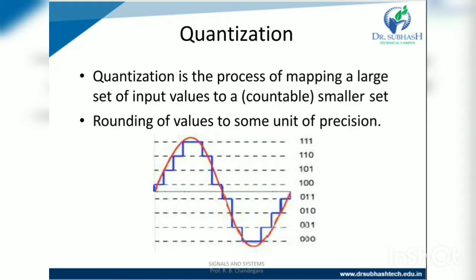These are the two basic steps involved while converting an analog signal to a digital signal. So quantization is the process of mapping a large set of input values to a countable smaller set, rounding values to some unit of precision. So an analog signal is converted to 101 and so on.